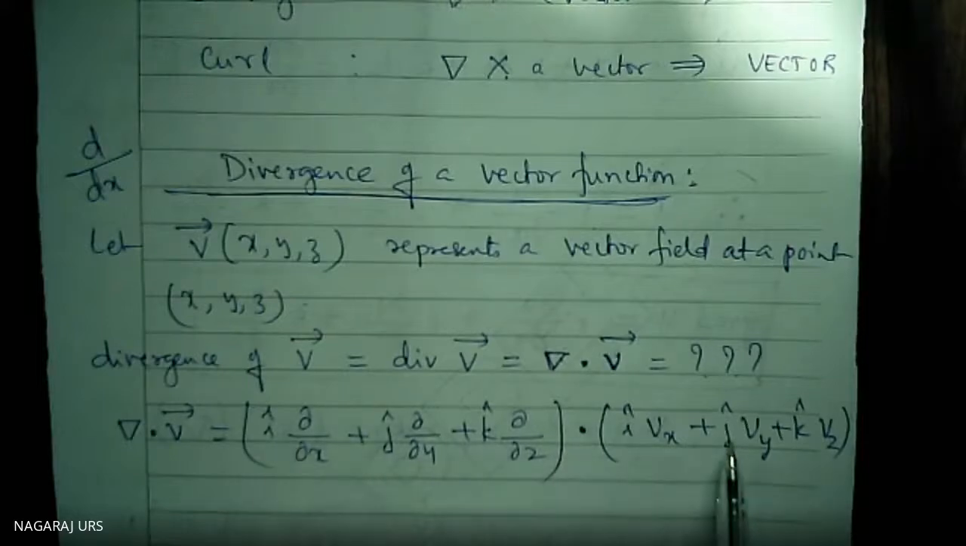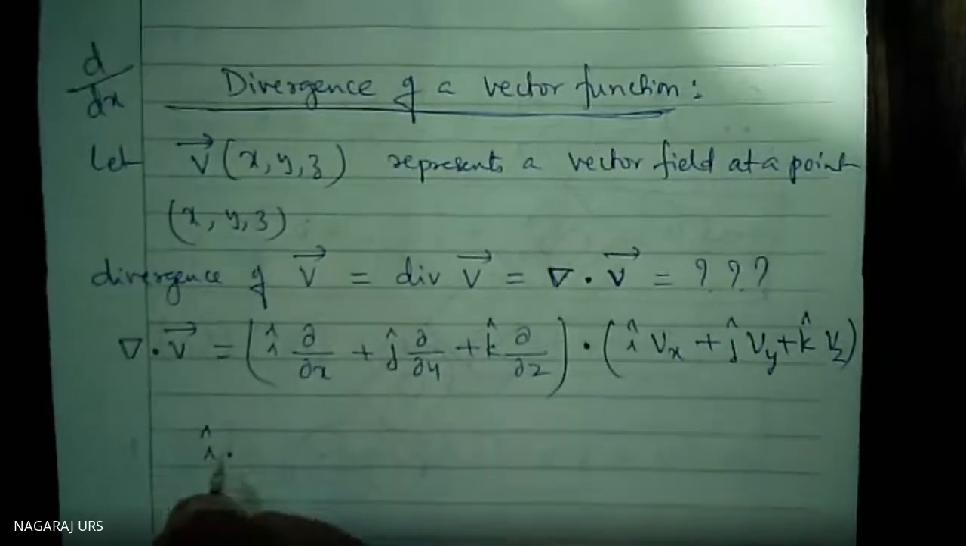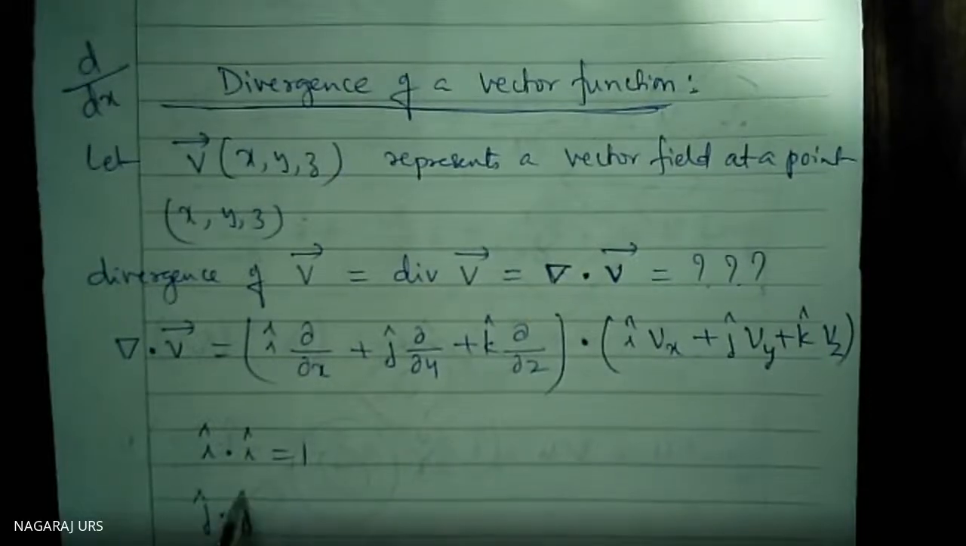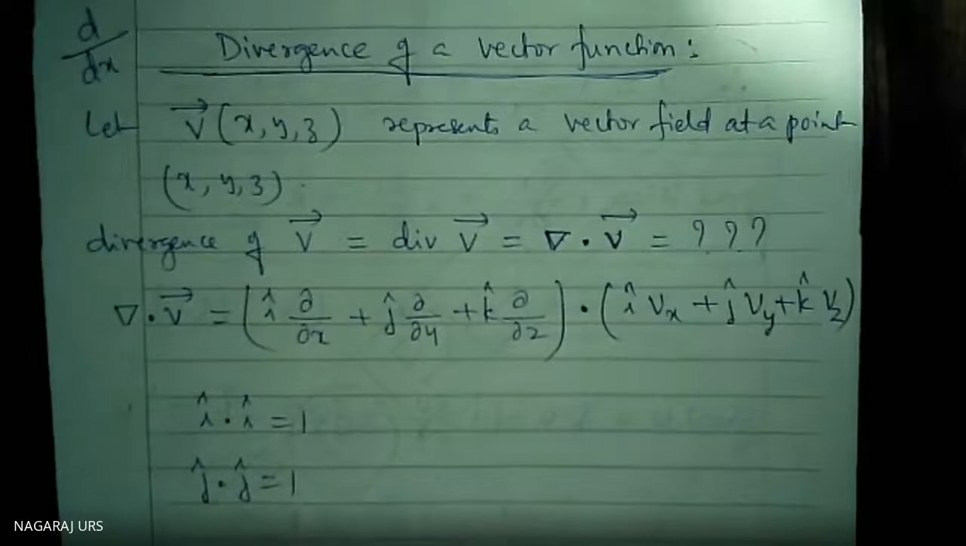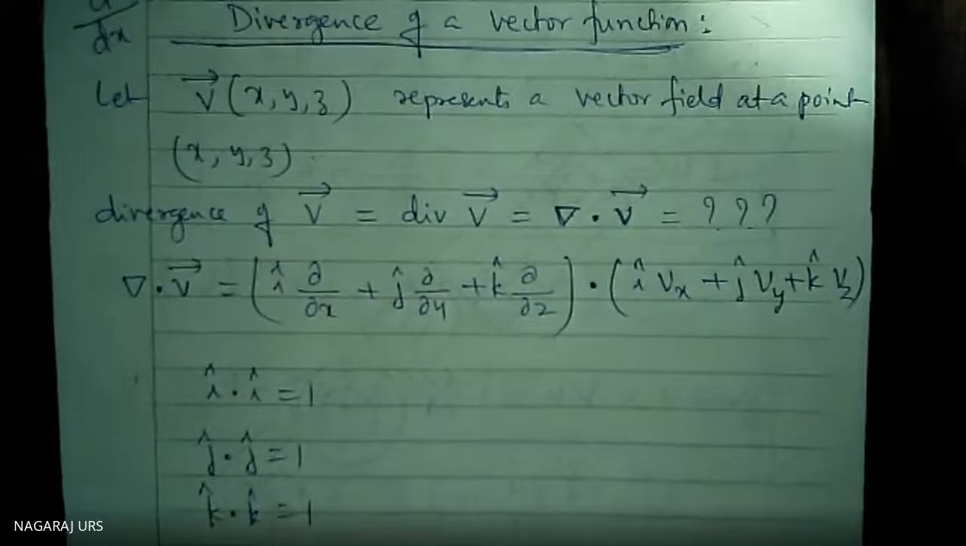i dot j is 0. You know about that? Cos theta is coming here. Cos 90 is equal to 0. Cos 0 is 1. i dot i is i into i into cos 0, and cos 0 is 1. Therefore, i dot i is equal to 1. Don't forget about this. According to your vector analysis, i dot i is equal to 1. j dot j is equal to 1. k dot k is equal to 1.